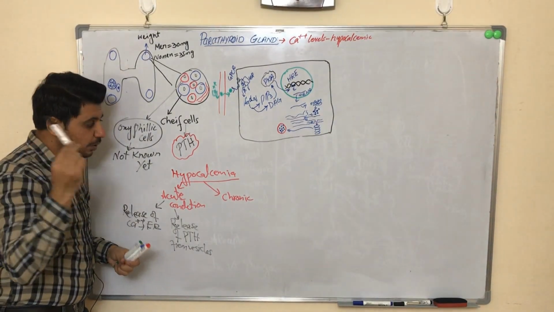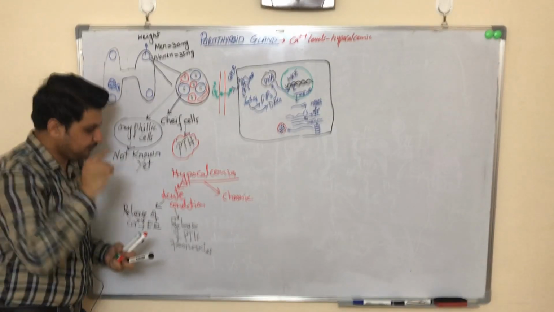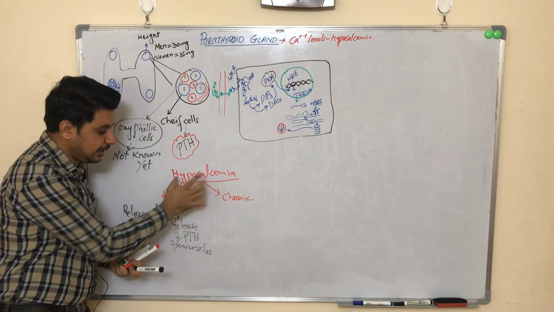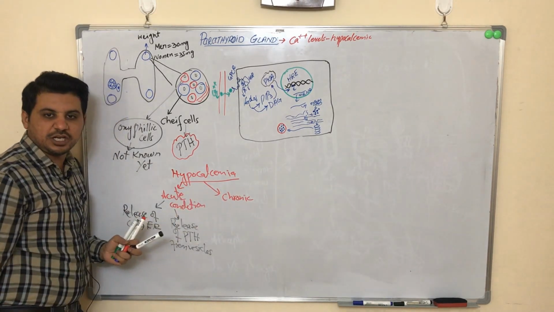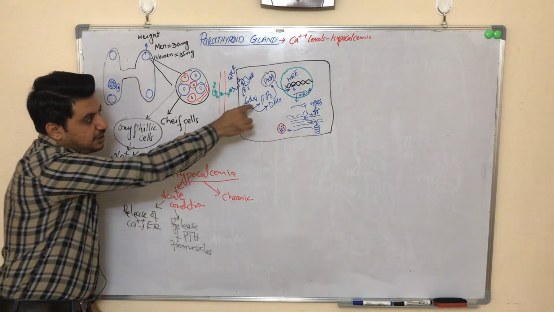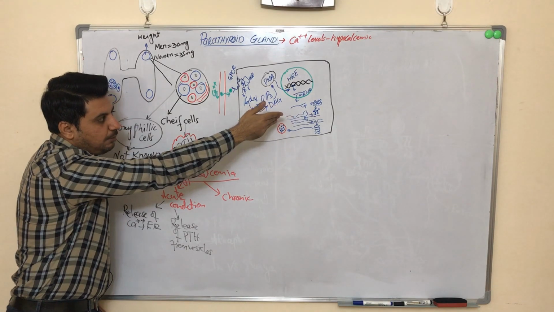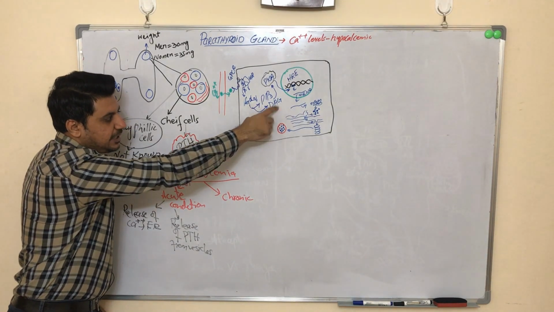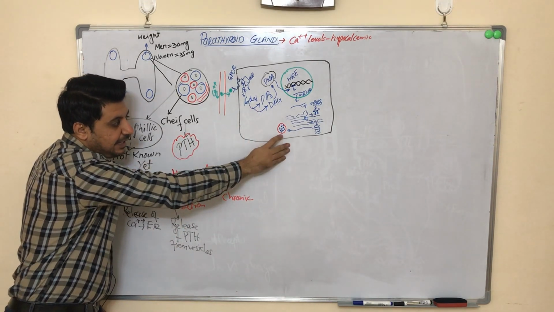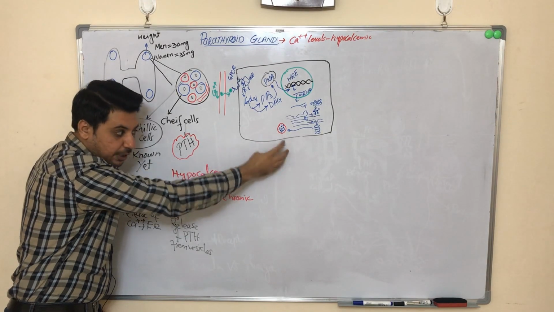Let me again explain to you that in hypocalcemia, which means low levels of calcium in the blood, there are two possible conditions: number one is acute condition, number two is chronic condition. In acute condition, first this PIP3 will lead toward the release of calcium ions from the endoplasmic reticulum, and the second one is the release of parathyroid hormone from the vesicles into the blood.